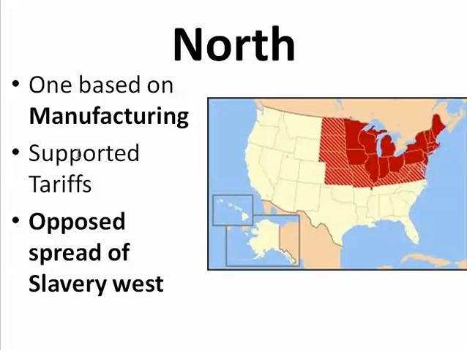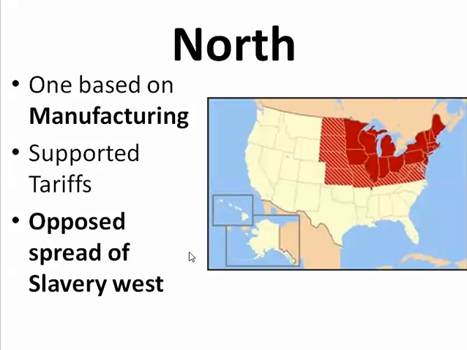So in Unit 1, if we go back and recall, the North is based mostly on manufacturing. They're going to support taxes on imported goods from other nations. The reason why is because northern manufacturers want to protect their products and have people here in the United States buy products that were made here. The best way you do that is you put a tax on any goods coming in. If you make imports more expensive than your product, you can make more money for the country, but you can also make sure that your item is being sold. So the North is going to support tariffs.